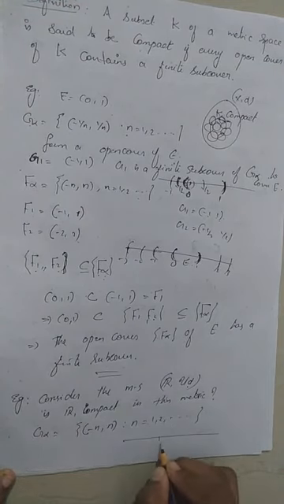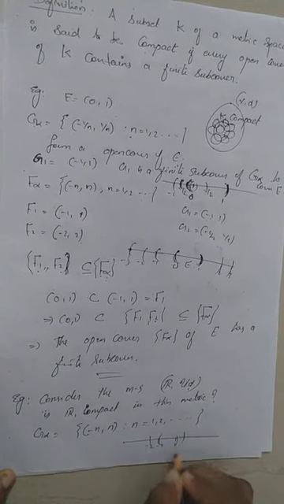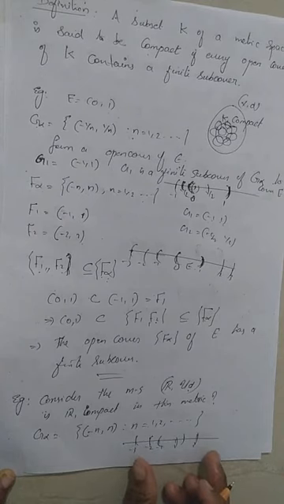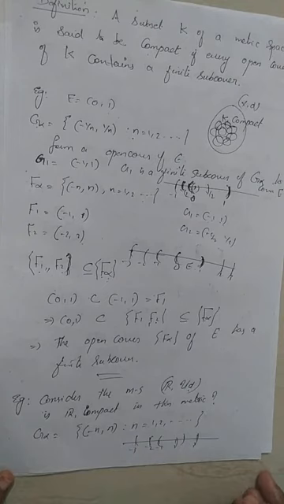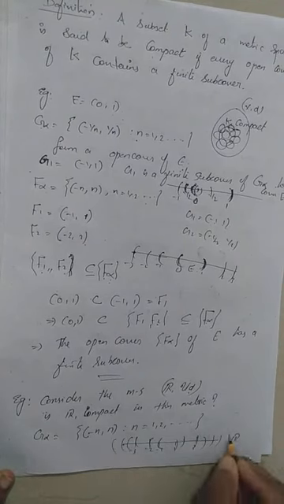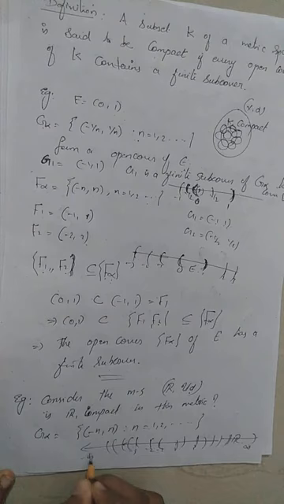So what is that? The interval (-1, 1) is G1, (-2, 2) is G2, (-3, 3) is G3. Then if we consider the union of these G alphas, surely that will contain the real line. It is increasing in order, so it increases to infinity. This goes to plus infinity and this goes to minus infinity. Therefore, the union of the G alphas will cover the real line.